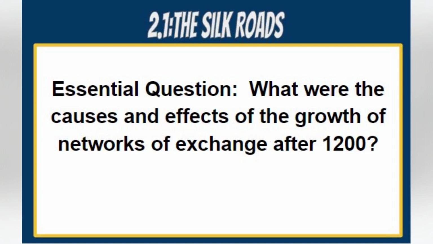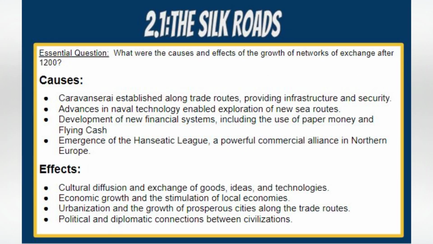AP World History. Topic 2.1: The Silk Roads. Essential question: what were the causes and effects of the growth of networks of exchange after 1200? During the period between 1200 and 1450, the growth of networks of exchange along the Silk Road was influenced by